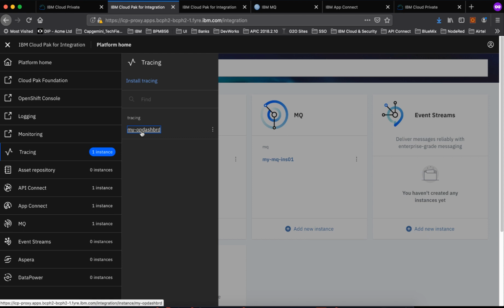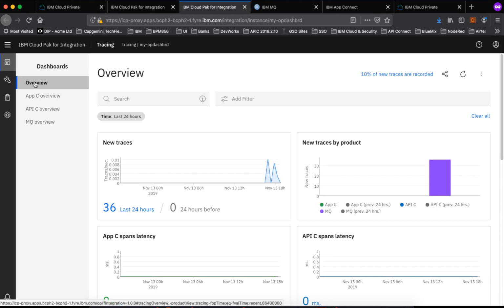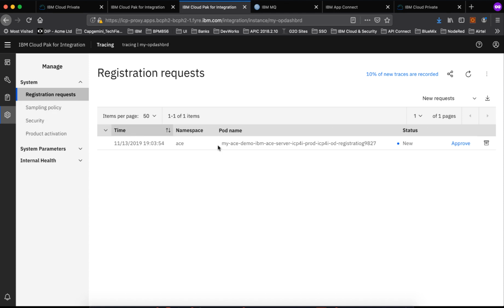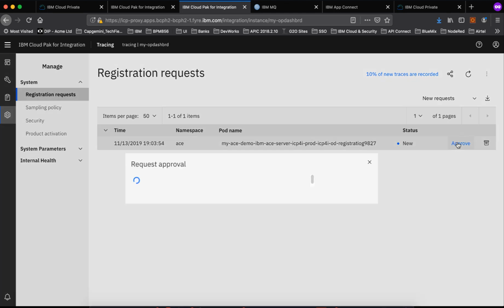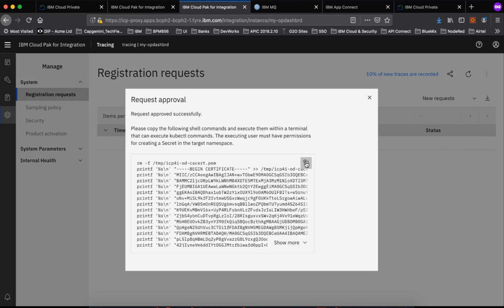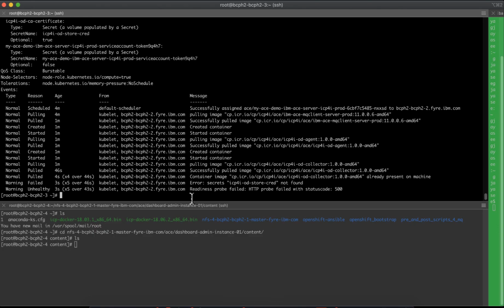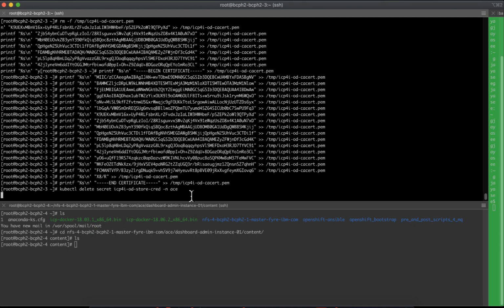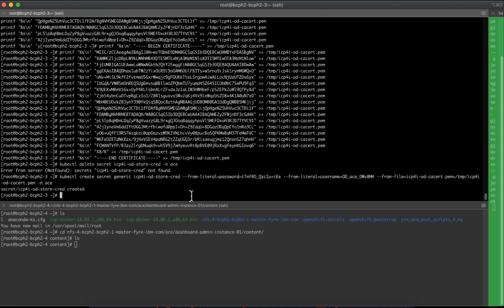From the dashboard, if you go to manage, there'll be a request waiting. The moment you say approve, it will pop up. Copy this content, come back to the command prompt and paste it. Now the required secret is created.